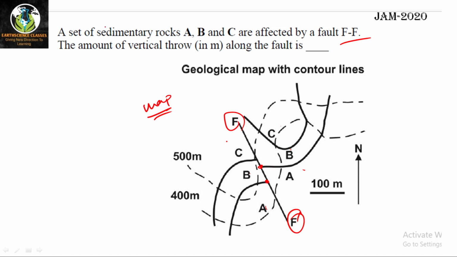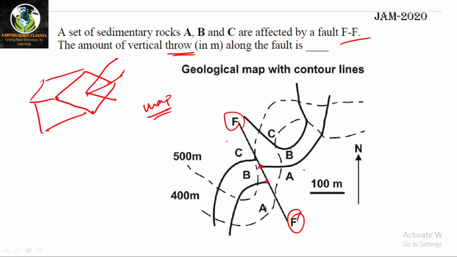What is throw? If this is the fault plane, and if we are getting some dip separation, let's say I'm making a fault like this. This is a faulted block, and you are getting some dip separation. Suppose this block is like this, it is now an oblique slip fault. This is the net slip. You are getting some dip slip, you are getting some strike slip.